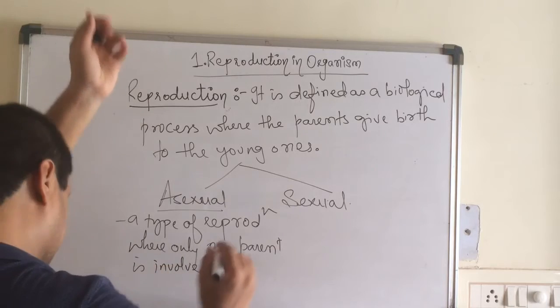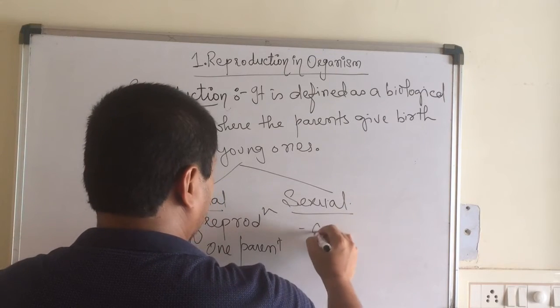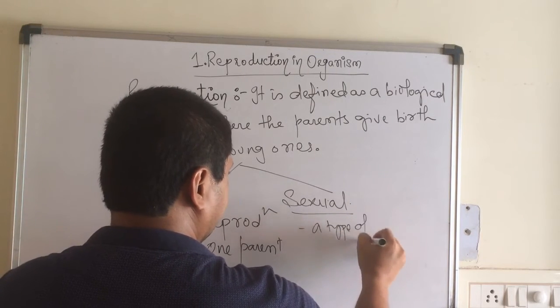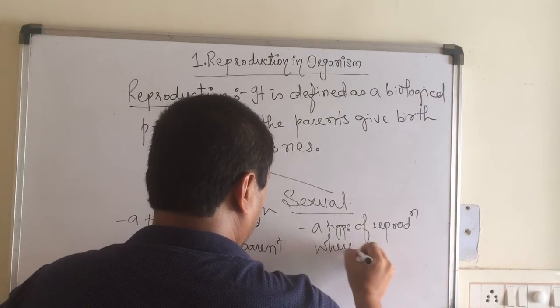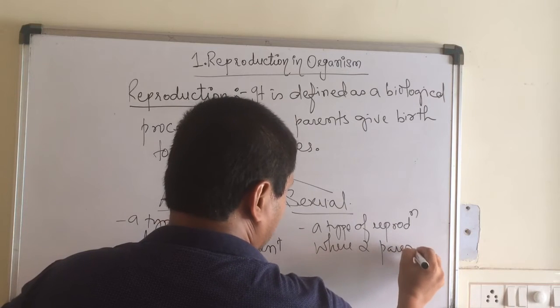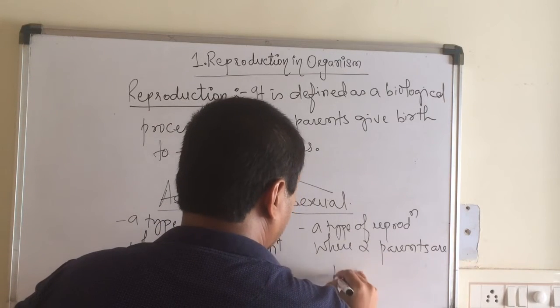And what about the sexual mode of reproduction? It is a type of reproduction where two parents are involved.